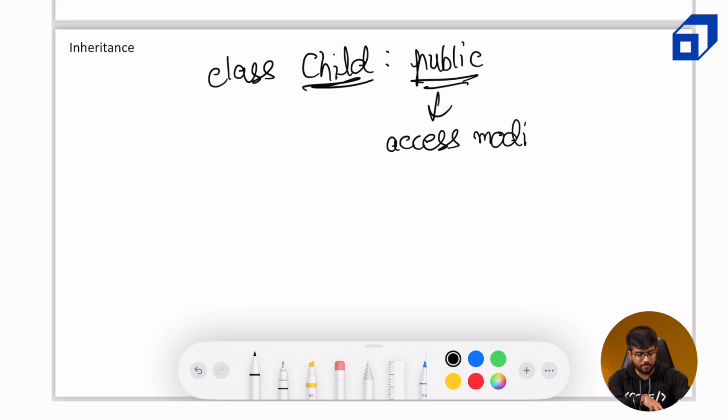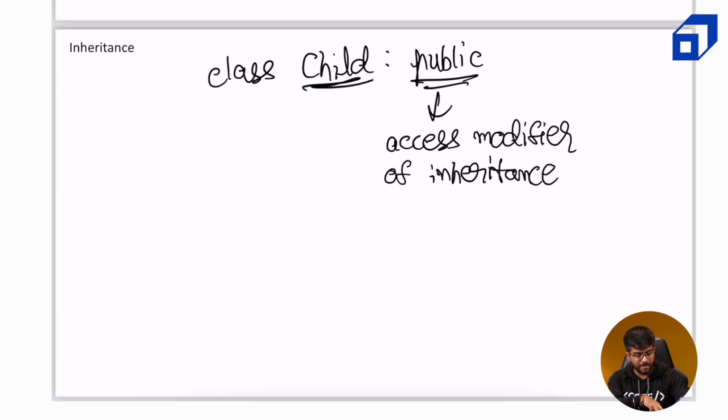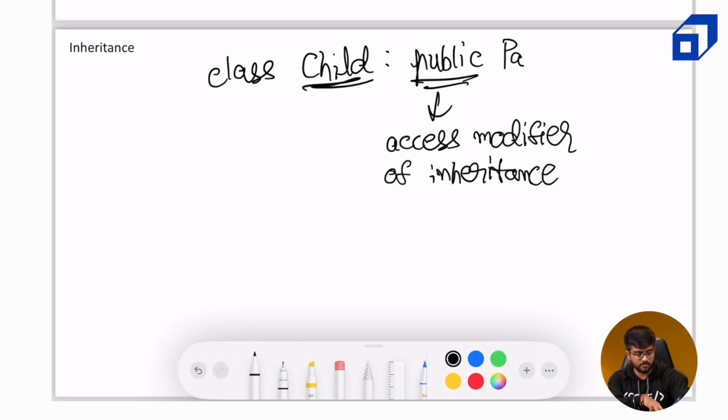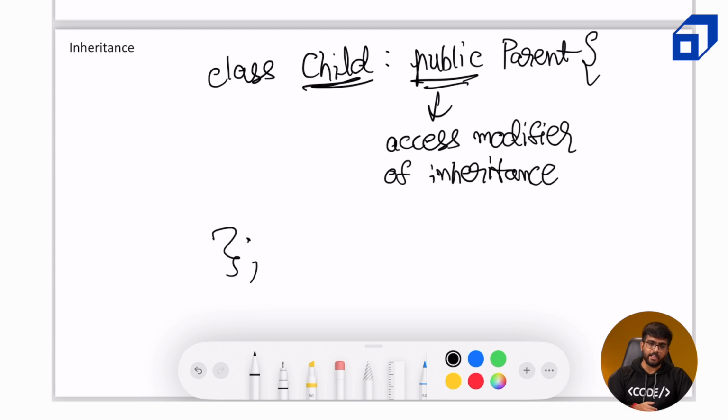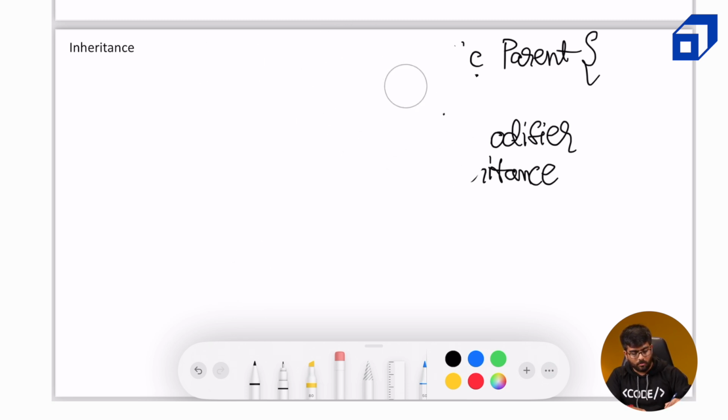Now everything will make sense in a short amount of time. This will be followed by the parent class and then the definition of whatever the child class is. Now, whenever we inherit a parent class publicly, it means that, I think I should make a table as well, but let me remove this first so that I have space to talk about what I want to.